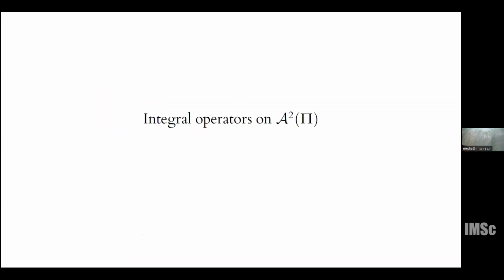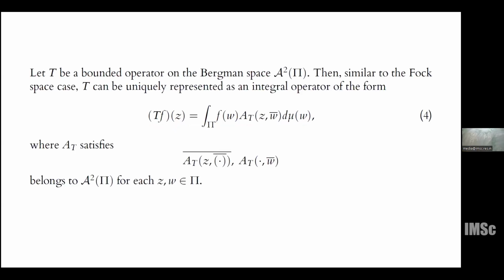So here we consider the Bergman space A2 of Π, and similar to the Fock space, due to the reproducing kernel Hilbert space nature of A2 of Π, every linear operator will have this form, and the integral kernel is an analytic function on Π cross Π, such that the kernel should also satisfy these two conditions. In fact, these two conditions also guarantee that the operator we define formally is densely defined.